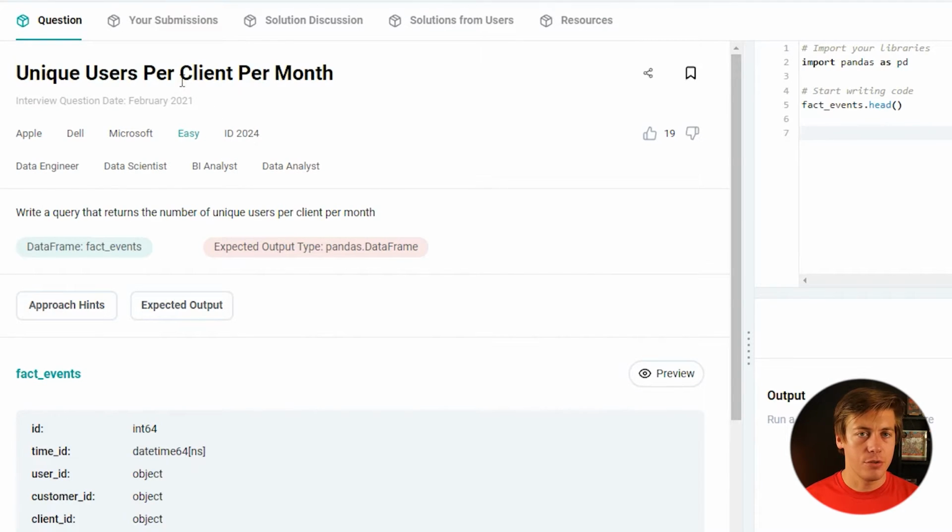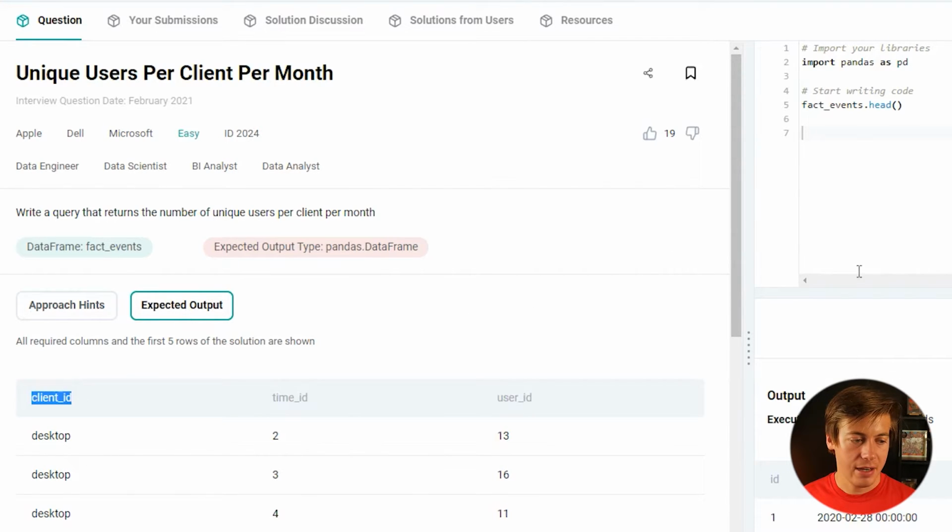So this one is unique users per client per month. Write a query that returns the number of unique users per client. So if we run this code over here, client is going to be like desktop, mobile. Okay, that's not too bad. We're going to have to figure out some type of group by. And our expected output is client ID, then we have time ID, and then also we have user ID.